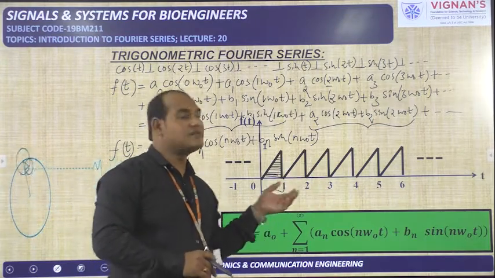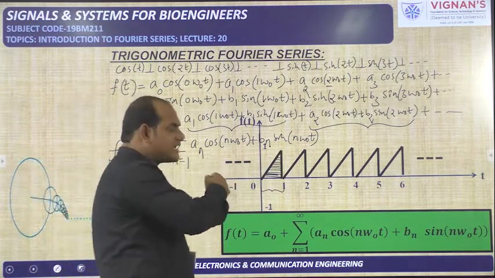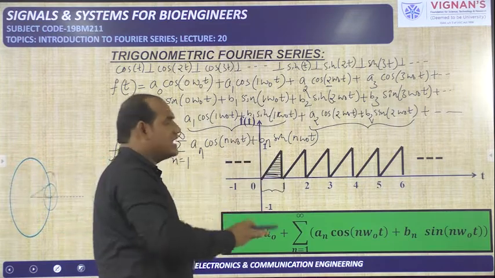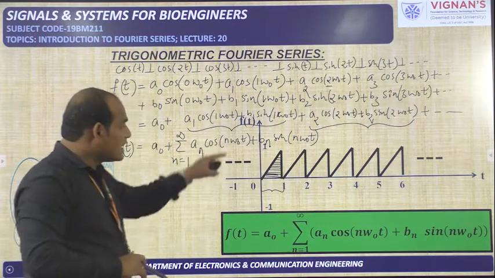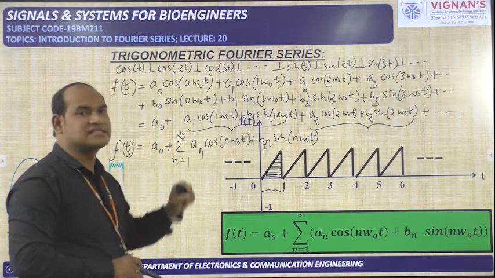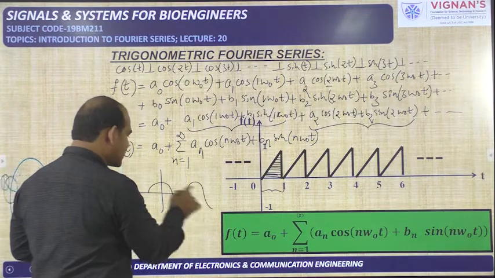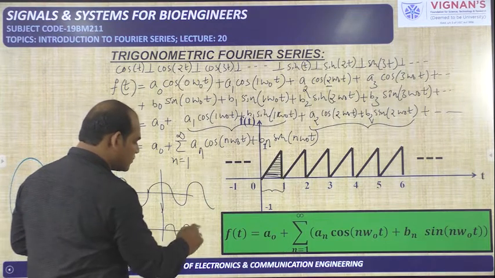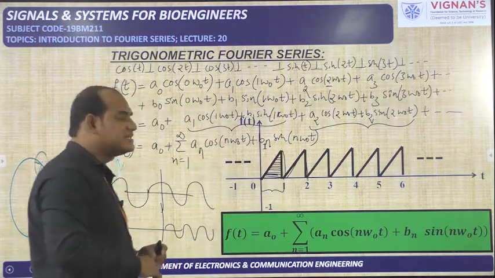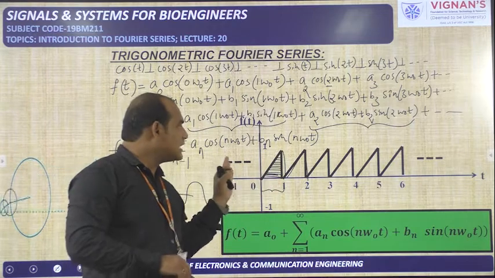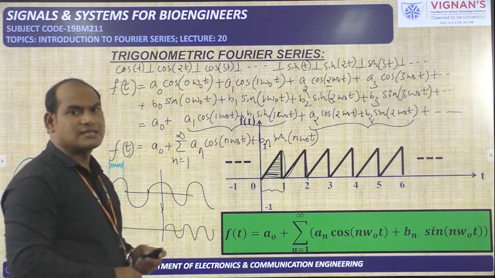For this periodic signal we can represent the Fourier series. That means this entire graphical representation, this entire triangle, this sawtooth wave, we can write as a mathematical equation. The signal can be written in terms of cos and sin. That is the beauty of the Fourier series. All the cos terms are available like this, all the sin terms are available like this, but this signal is like this. We are writing this signal in terms of cos and sin. So we are approximating this entire signal in terms of the cosine and sine functions.